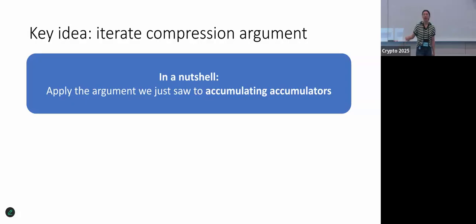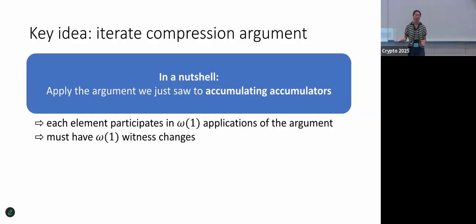The key idea is to iterate this compression argument that I just showed you, applying it to, instead of accumulating elements, accumulating accumulators. This lets us apply the argument to the same element multiple times as it is accumulated within different accumulators. In the end, we'll have each element participate in a super constant number of applications of the argument. And so this is how we show that it must have a super constant number of witness changes.